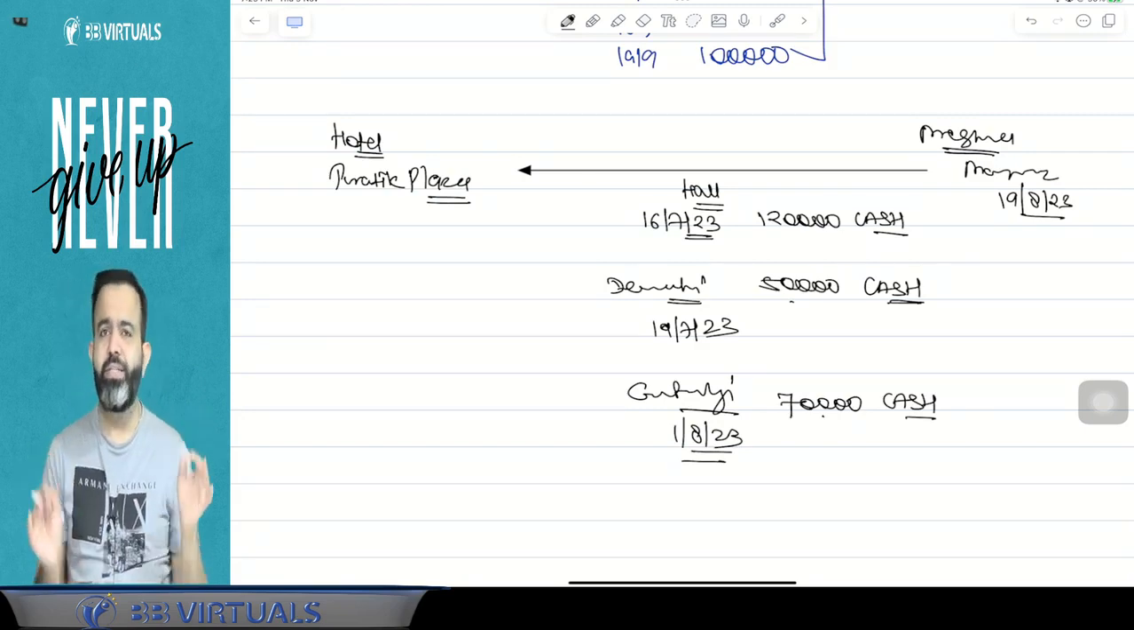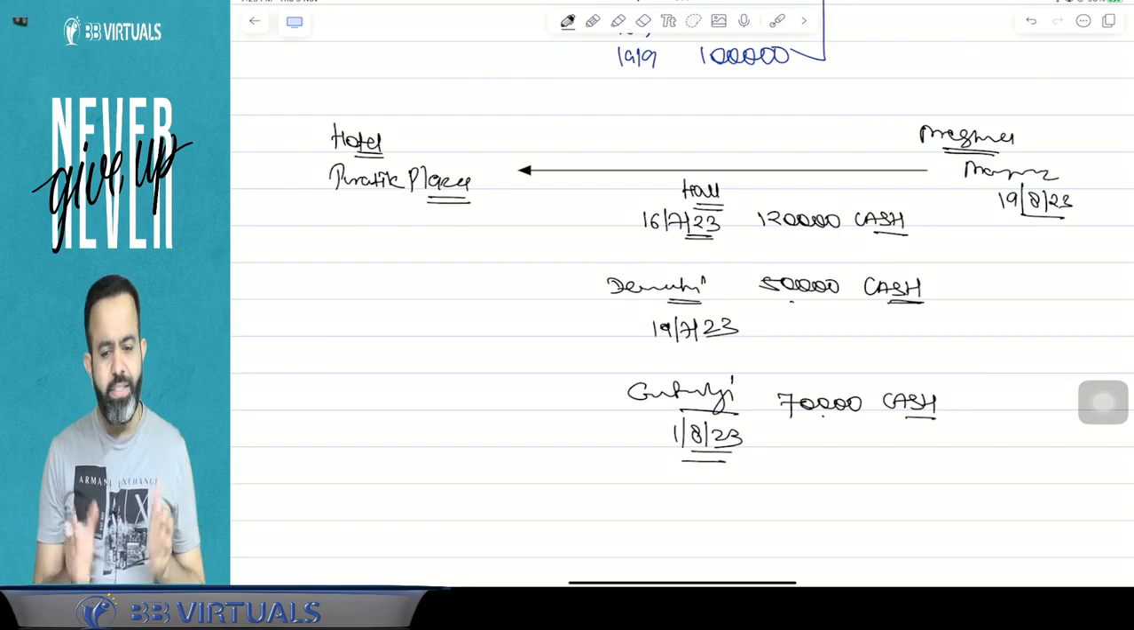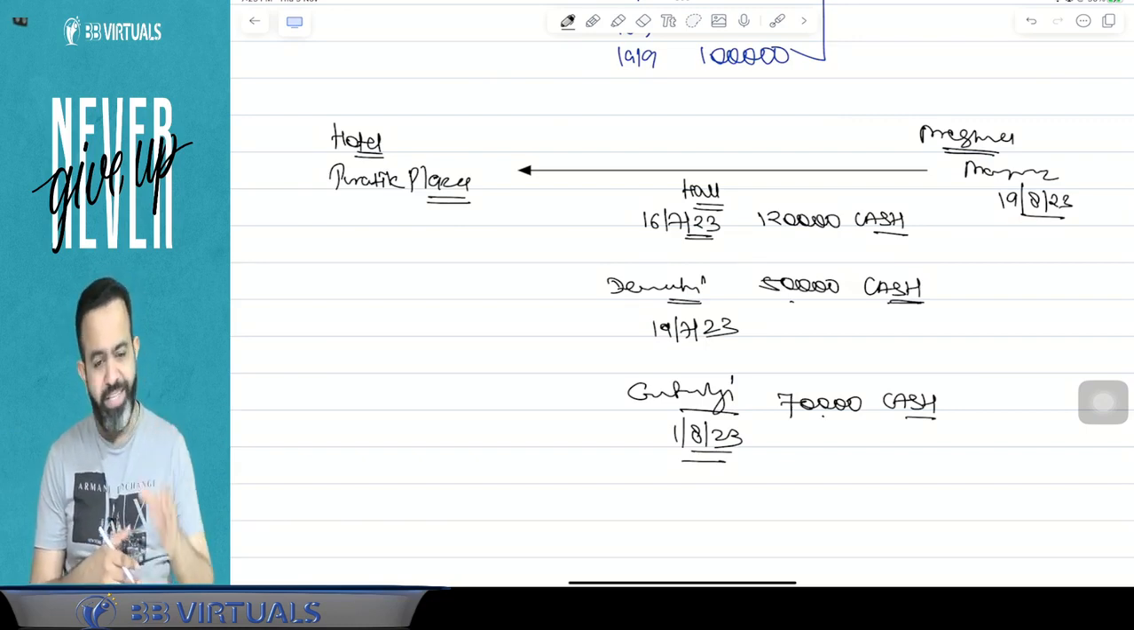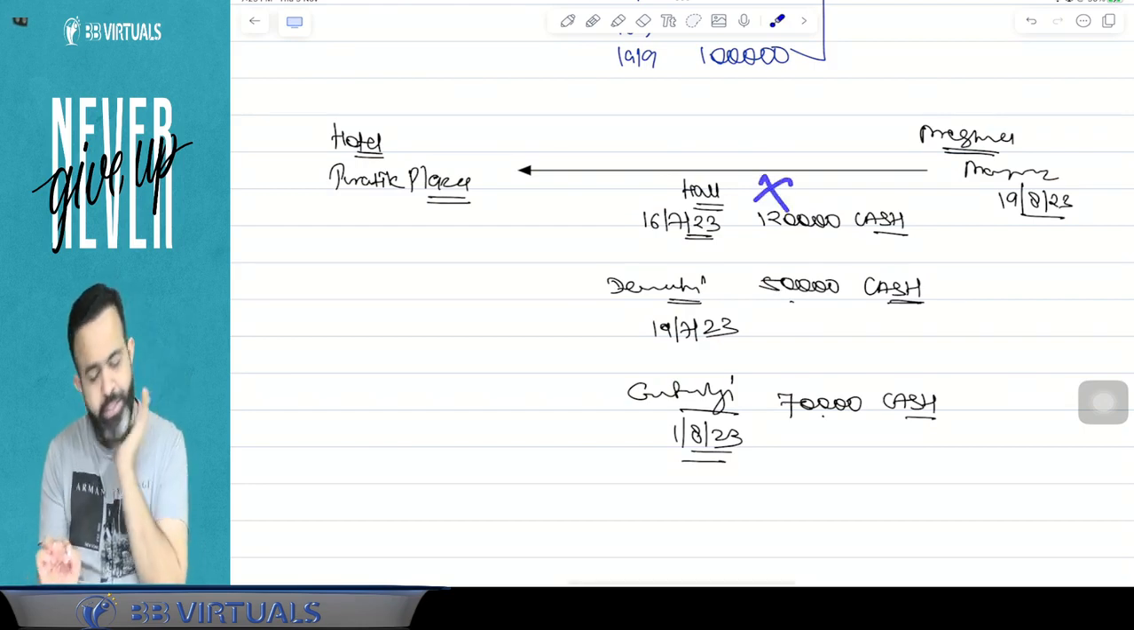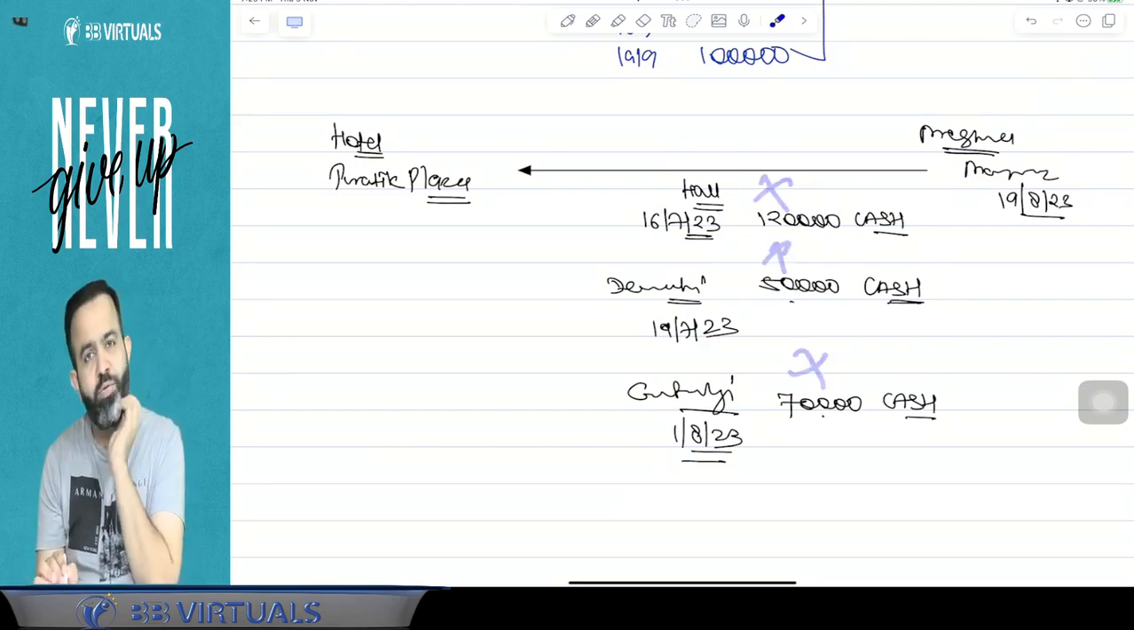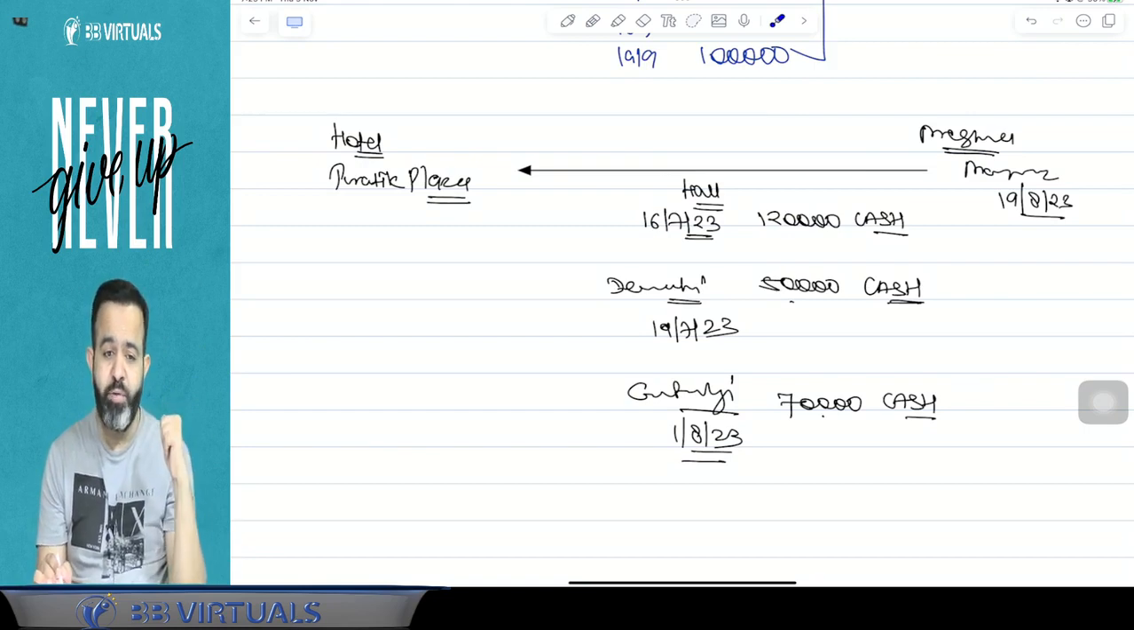Answer is yes, there is a violation. Why is there a violation? Because guys, in a single day they have not accepted 2 lakh rupees or more, so that condition is not violated. The transaction is also different.